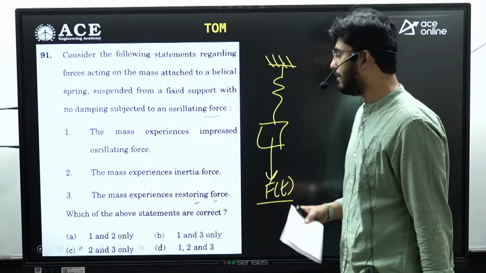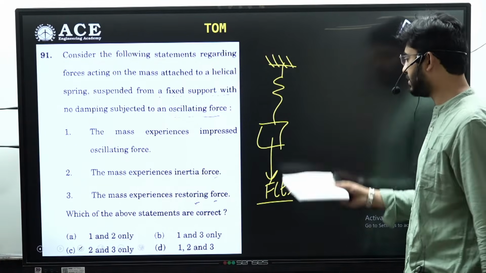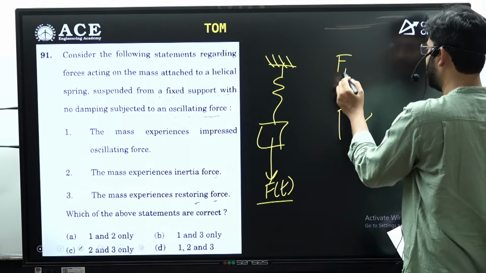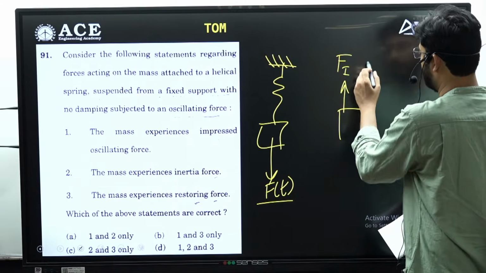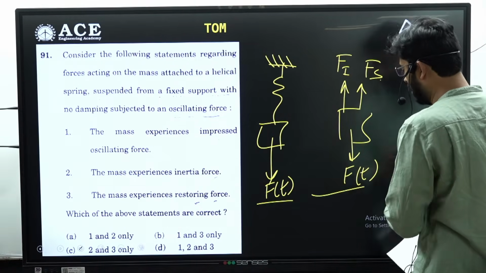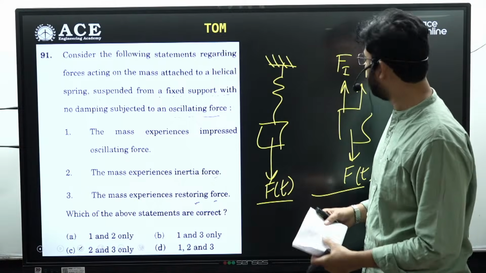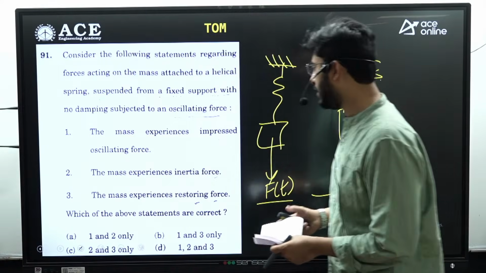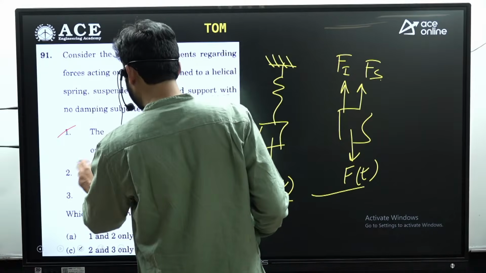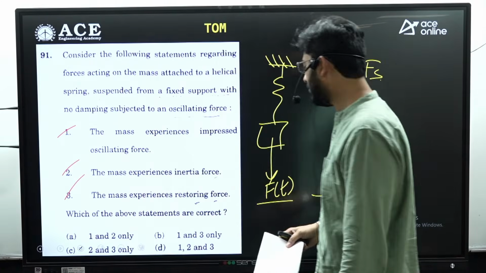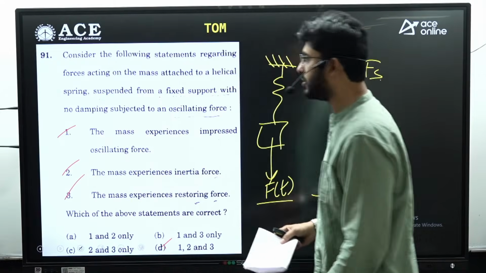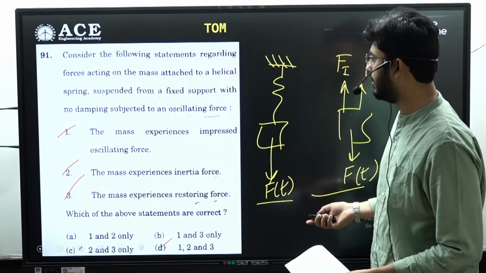So when the mass is subjected to harmonic force, there will be an action of inertia force, there will be an action of spring force or restoring force. Along with that, even external force will be there. So external force will be encountered by the internal resistances. So here all the three options, that is statement 1, statement 2, statement 3, all of them will be acting on the mass. So option D is the answer for the 91st question, that is from theory of machines and vibrations.